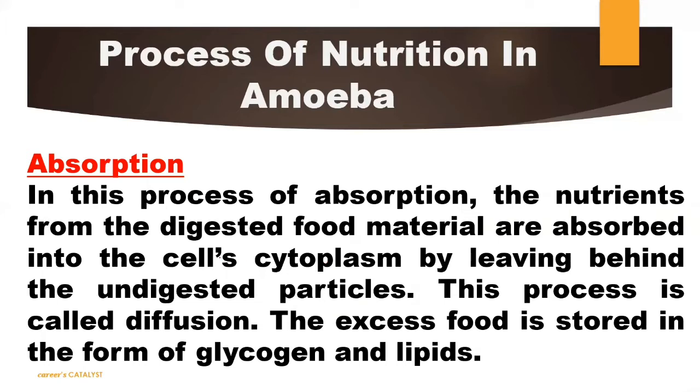So I told you before, as it is a unicellular organism, the digested food will be absorbed by cytoplasm only, leaving the undigested particle, because the undigested particle will be released in the surrounding, again, it will just rupture the membrane so that the unwanted substance can move outside the body.